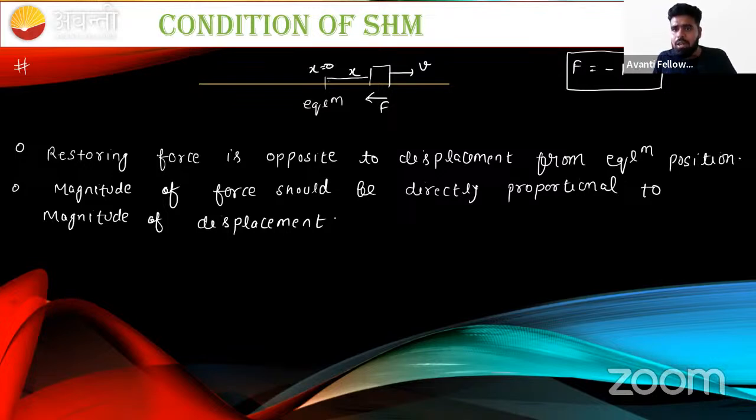What is the meaning of the negative sign? If displacement is in the right direction, force is in the left direction. If displacement is in the left direction, then force is in the right direction. Restoring means something has to bring it back; whatever brings it back is the restoring force. So this word is written here. We have to understand that the magnitude of force should be directly proportional to the magnitude of displacement.